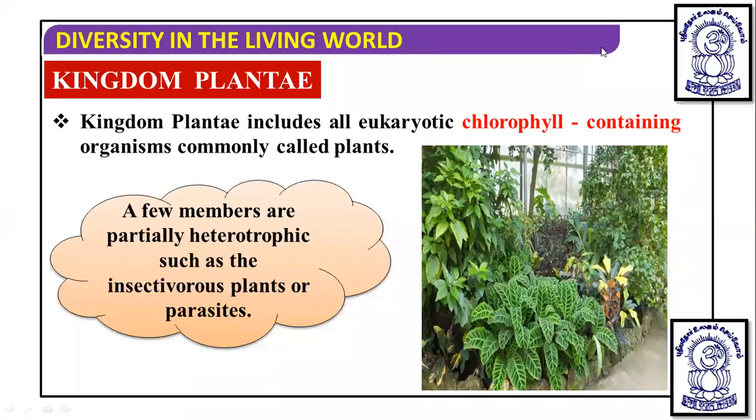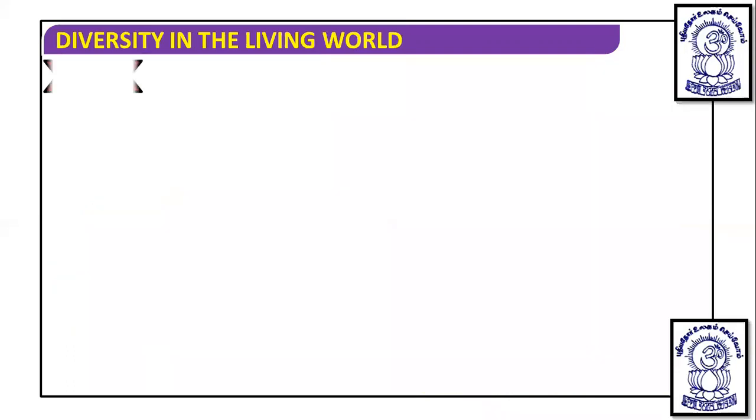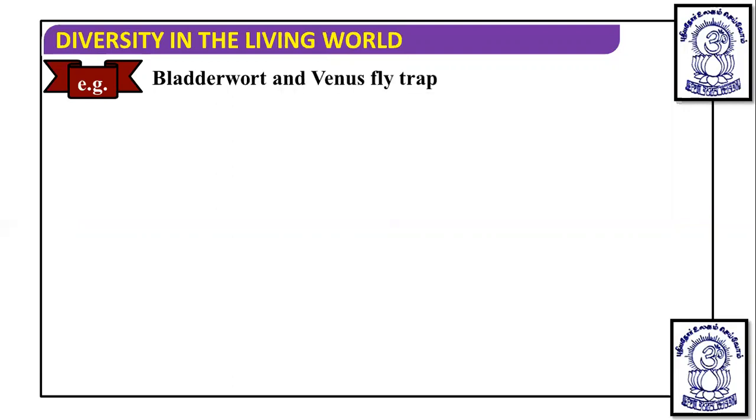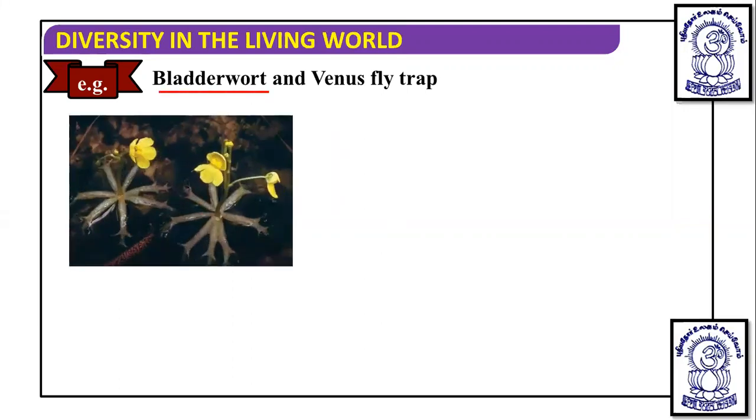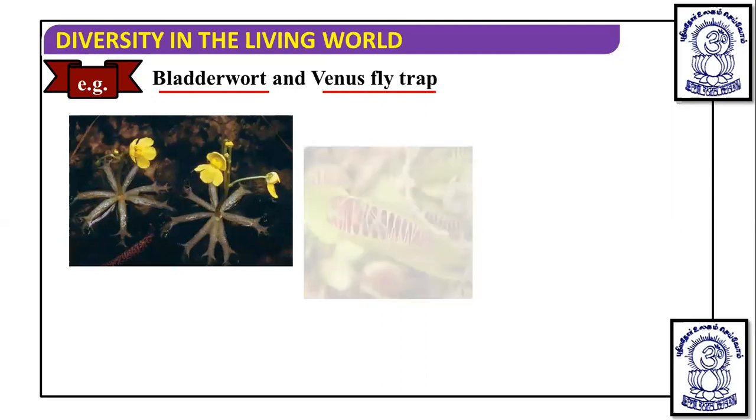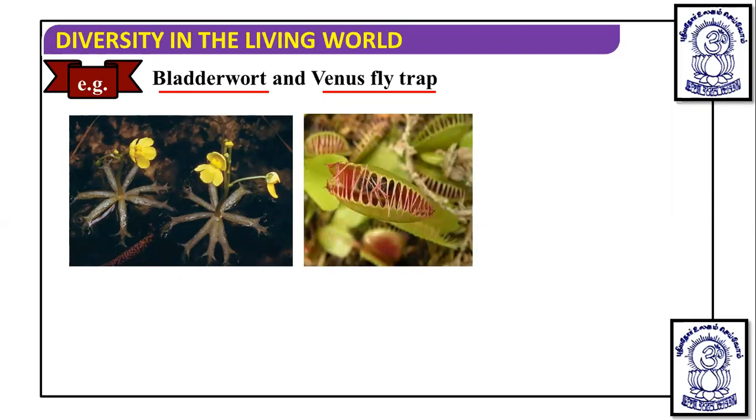In this, we will also talk about a few members who are partially heterotrophic. They are not completely heterotrophic, such as some of the insectivorous plants or parasites that are also included in kingdom Plantae. Examples of insectivorous plants are bladderwort and Venus flytrap. These are insectivorous plants, so by using the insects, they get nutrition.